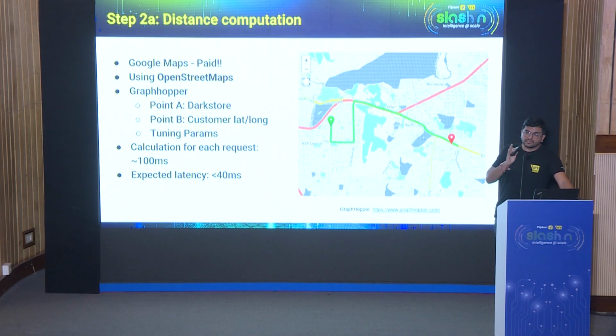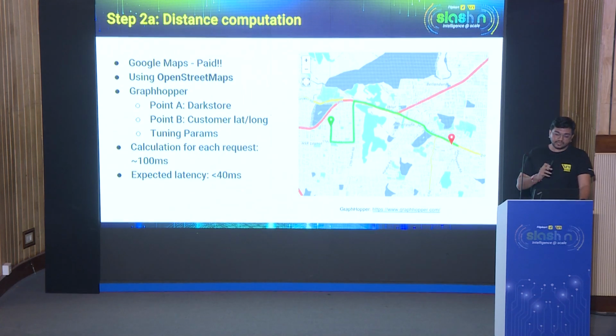and point B would be the customer lat-long. What this means is, given a particular request, we call GraphHopper, which is loaded with OpenStreetMap data, and get the distance on the fly. Now this distance computation obviously requires a lot of tuning parameters. GraphHopper itself provides many tuning parameters, including the vehicle type, including the turn weightage and everything, right? So based on those tuning parameters, we were able to get a fairly accurate distance.